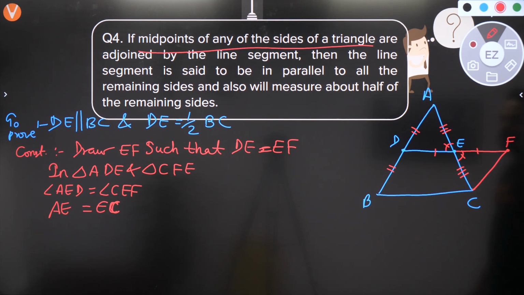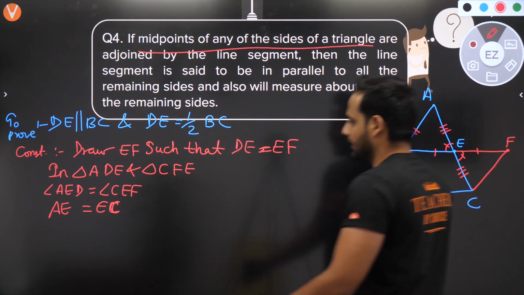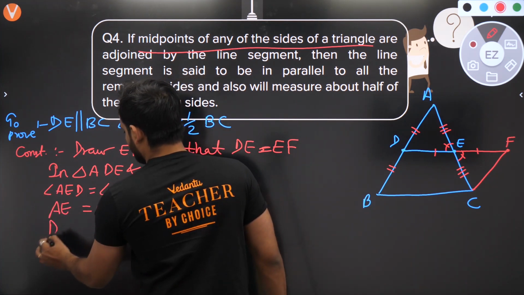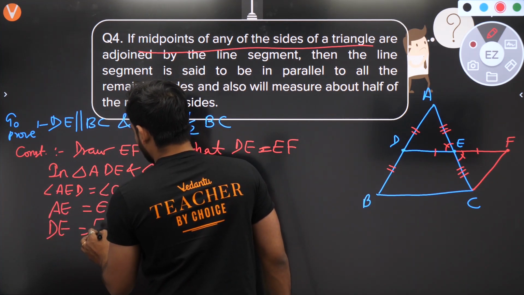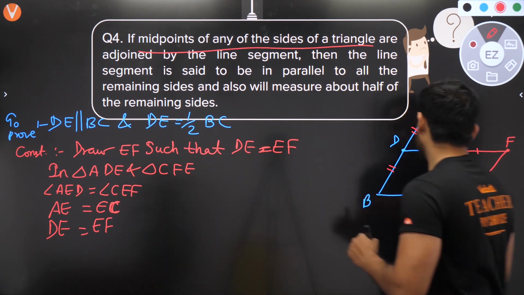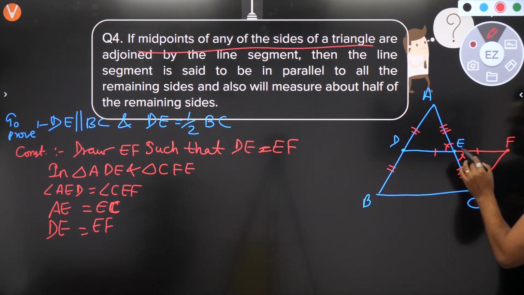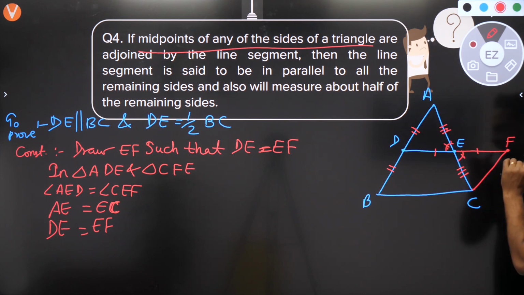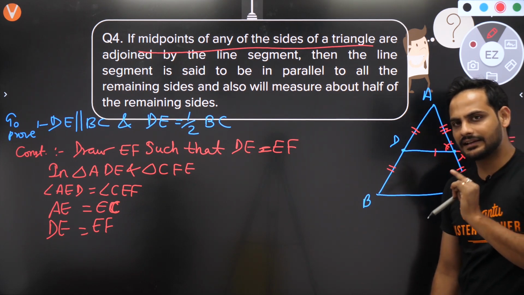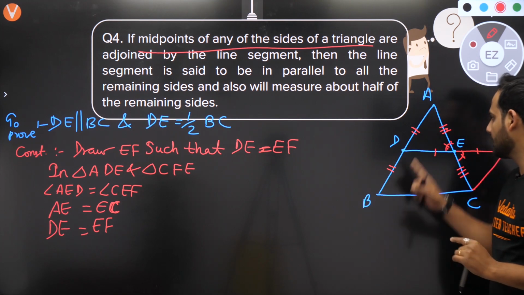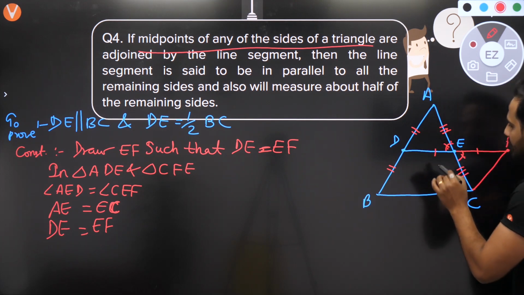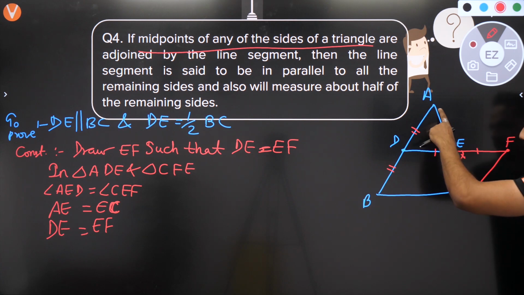Sorry, DE is equal to EF. DE is equal to EF. So if I'm saying DE is equal to EF, then this angle is equal to this angle and this side is equal to this side. So I can clearly say that both the triangles are congruent by the side angle side rule.